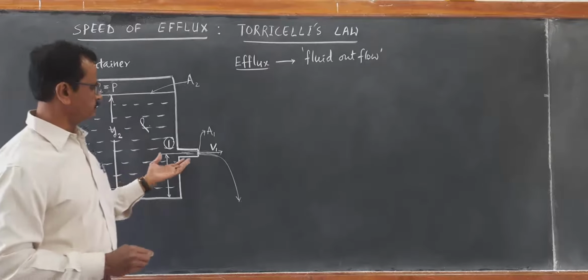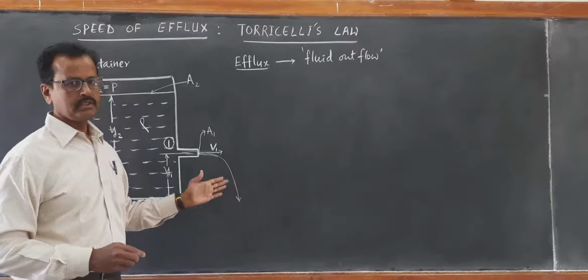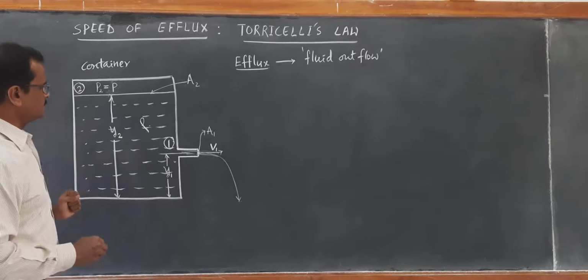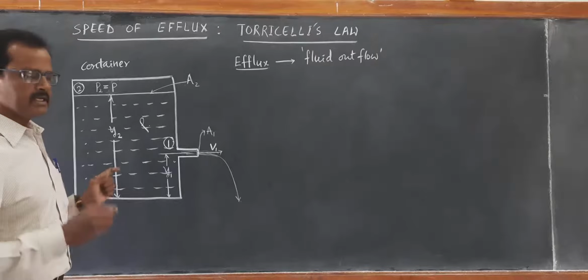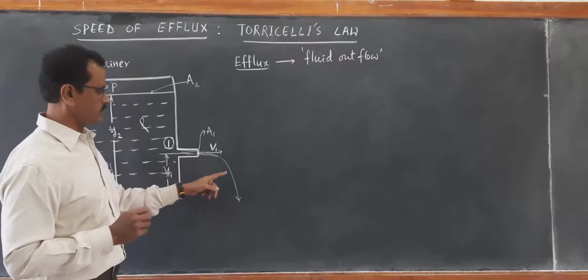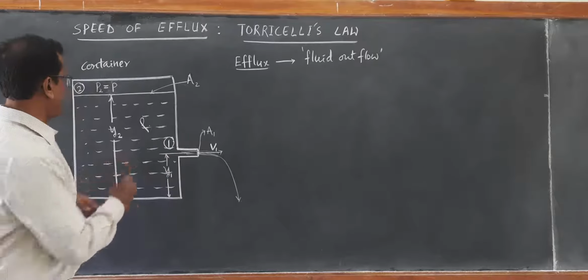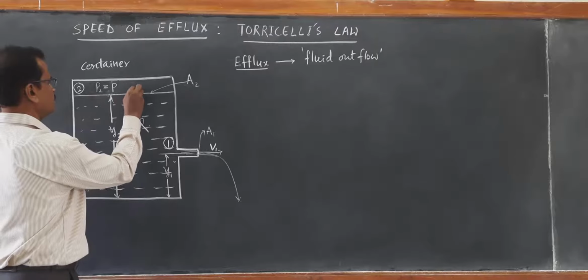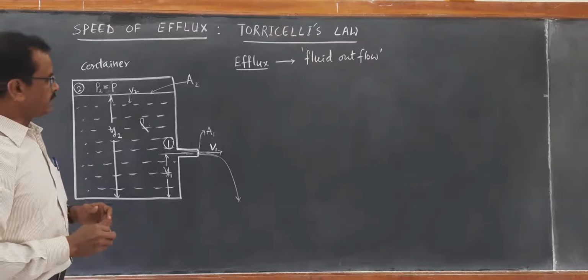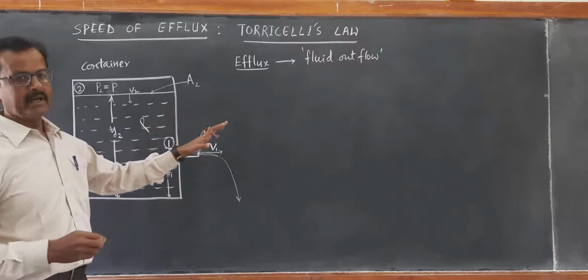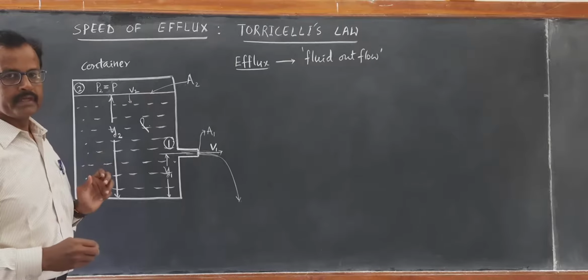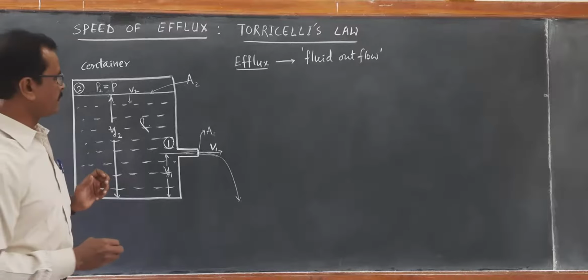If V1 is the speed with which the fluid flows out and V2 is the speed with which the fluid comes down, then using the equation of continuity, A1 V1 is equal to A2 V2.